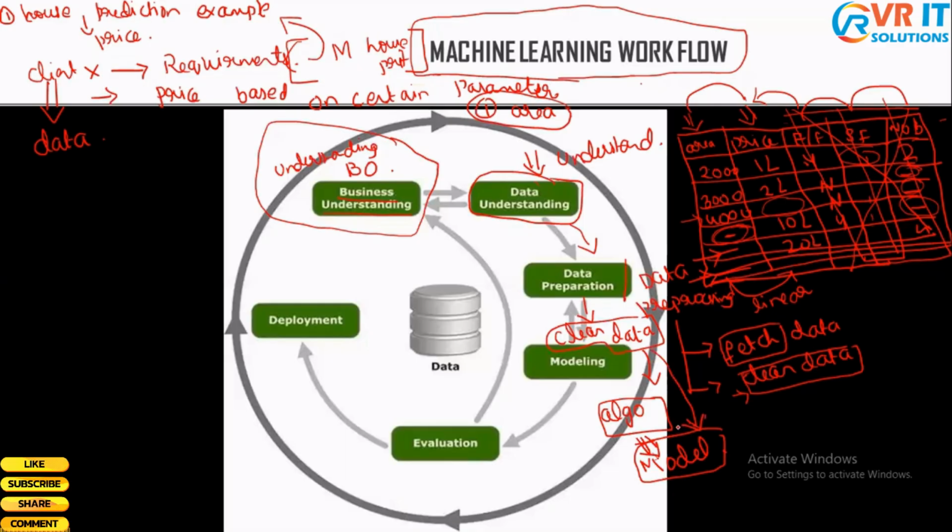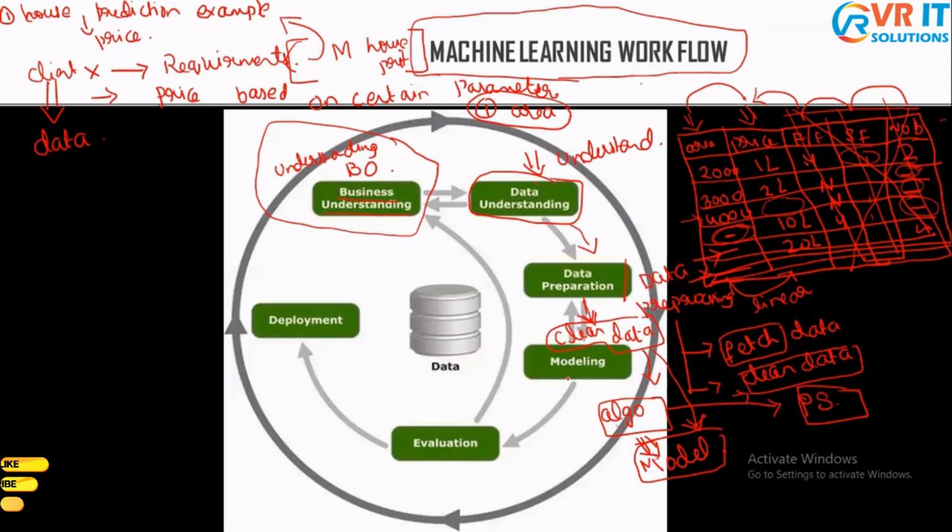Okay, so I'm going to basically build a model using one of the algorithms. There are n number of algorithms. Again, we'll be discussing this once we start with our sessions or classes. So we're going to take one algorithm, whichever is suitable for the certain problem. The algorithm depends on the problem statement, the requirement of this person X. So it will depend on that. So we are going to take one algorithm and build a model, and we are going to input this clean data to our model so that it can train itself.